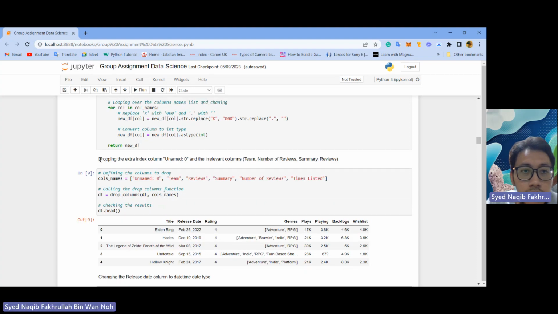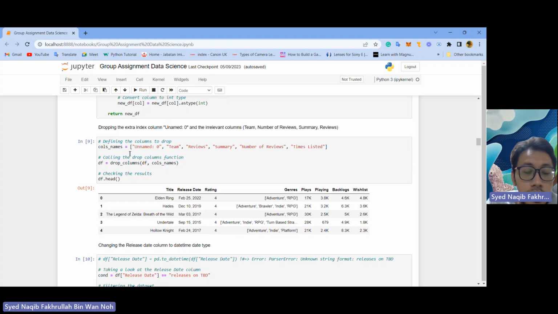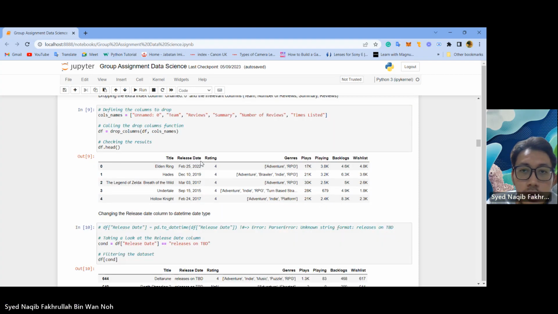Then we need to drop the extra index column named 0 and the other irrelevant columns such as team, number of reviews, summary, and reviews. This is for defining the columns to drop. The column names are name 0, team, reviews, summary, number of reviews, and times listed. So this is the output. You can see the top played games such as Elden Ring, Hades, Legend of Zelda, Undertale, and Hollow Knight.